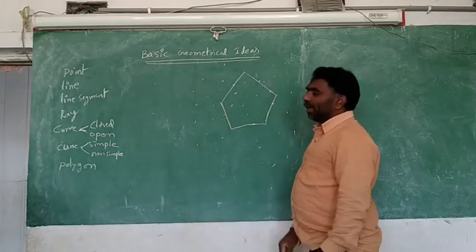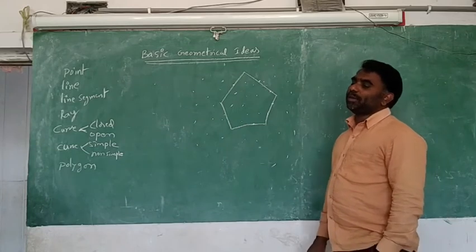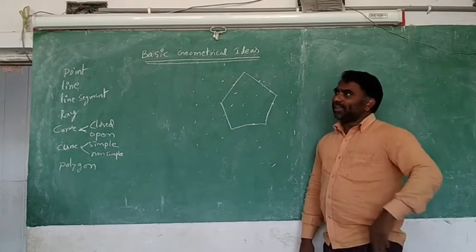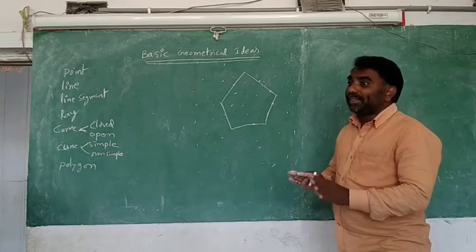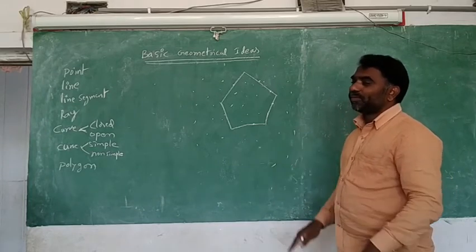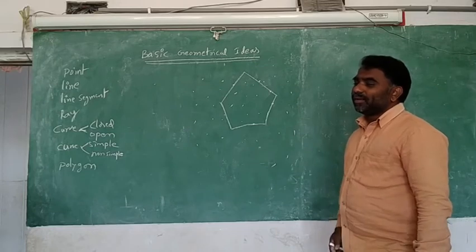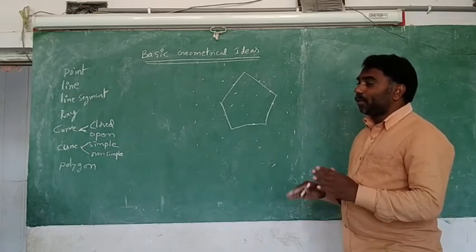I have marked so many points. Now, when all these points are there, I want to separate these points into three groups.